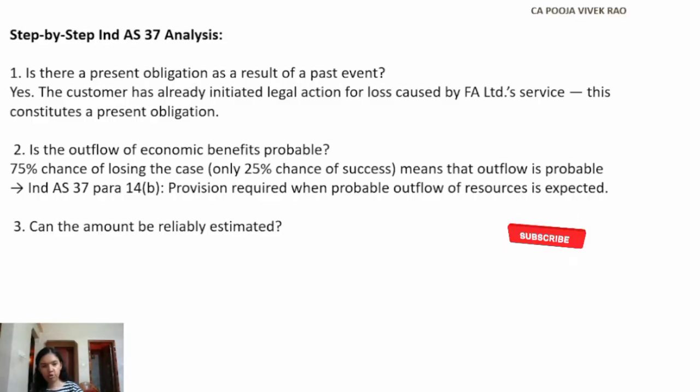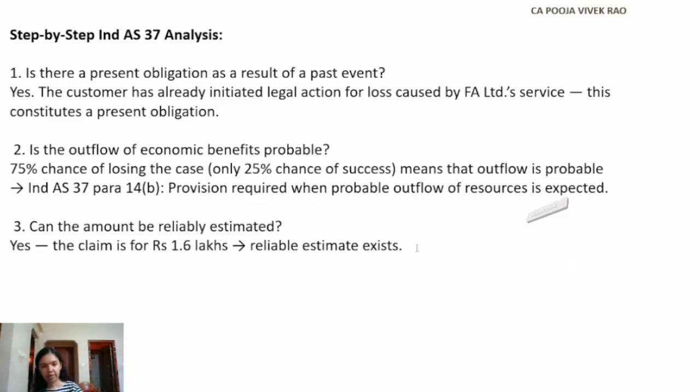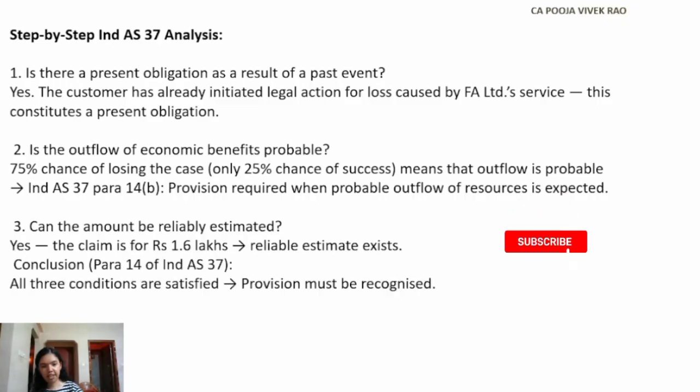Now let's see the third question. Can the amount be reliably measured? Yes, the claim is for rupees 1.6 lakh. The customer has already stated this, so a reliable estimate exists. Hence the conclusion as per para 14 of Ind AS 37: since all the three conditions are satisfied, the provision must be recognized.